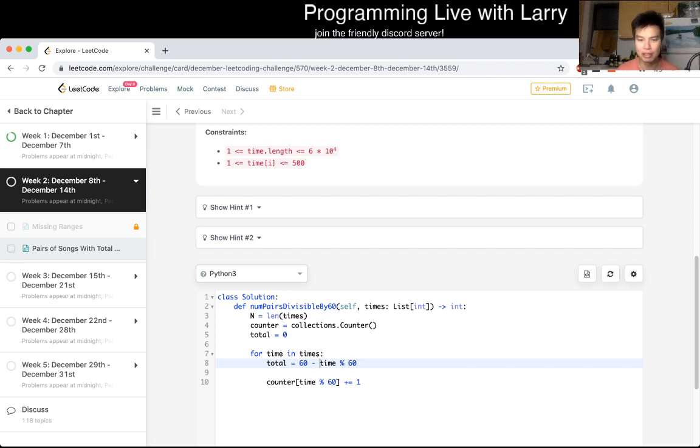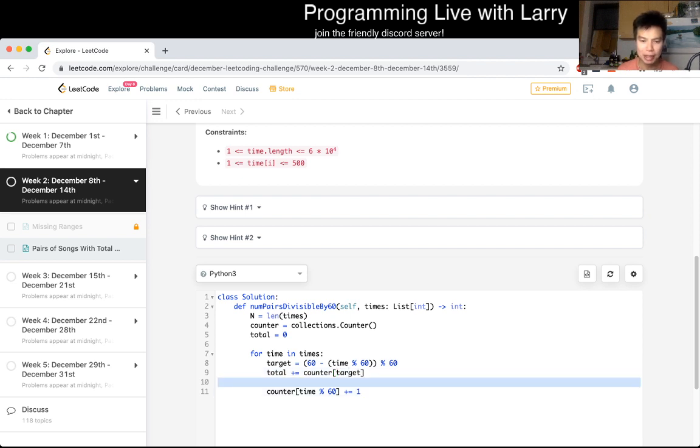Is this right? Well, it's mostly right, except if time mod 60 is equal to 0, because then this would return 60. So we have to do one more mod 60. Oops, this is not total, but let's just call it target, or look up target. And then total is the sum of target. And that should be pretty much it.